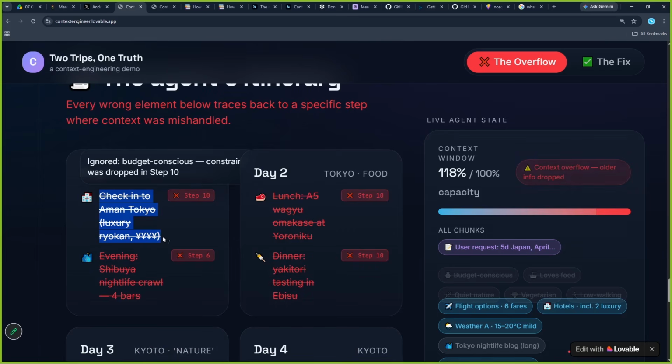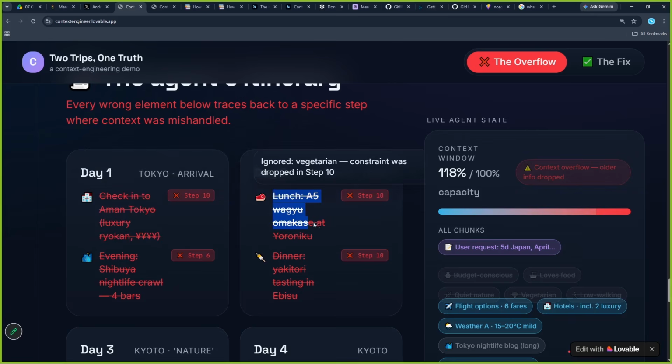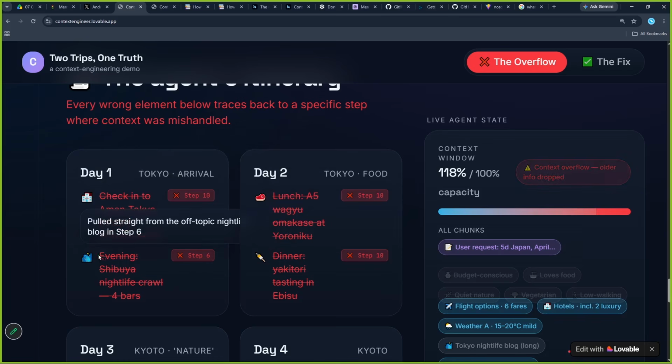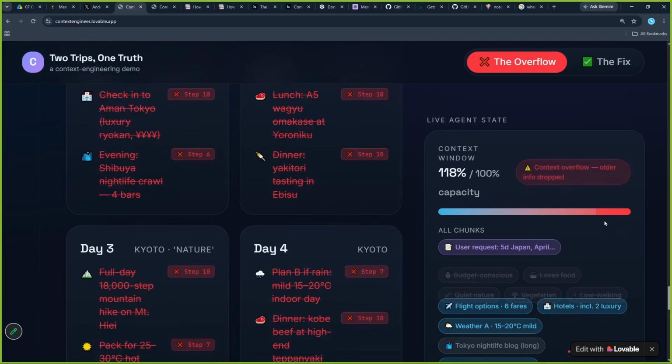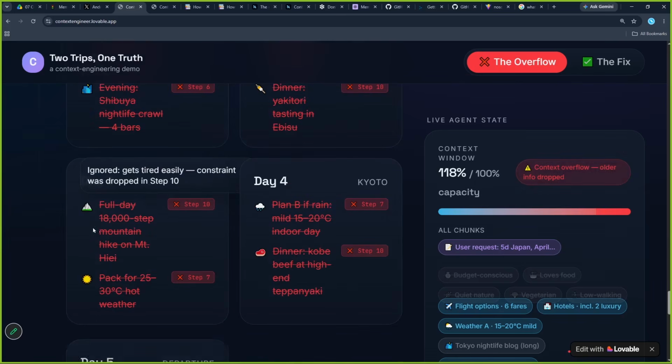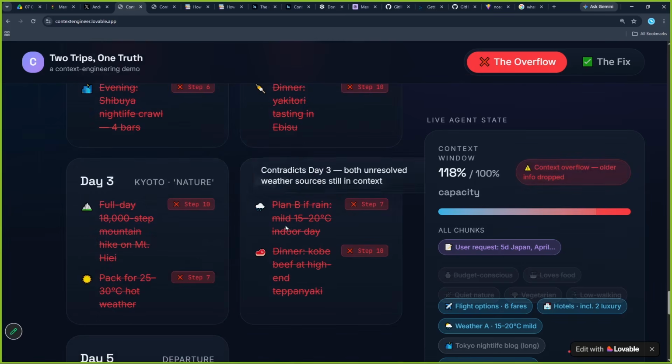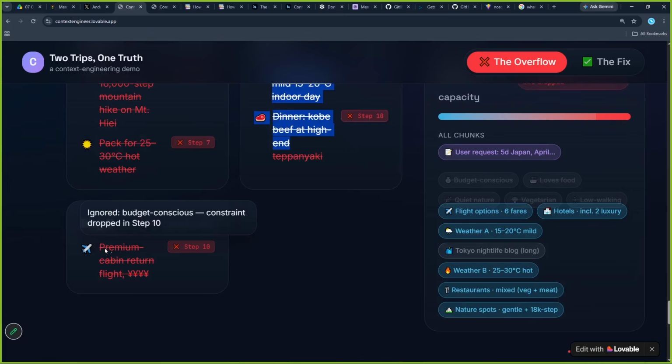Check in at Aman Tokyo, which is a luxury hotel. Lunch at Wagyu Orinoco, which is a non-vegetarian restaurant. Okay, this is a hotel and restaurant. Evening at Shibuya nightlife crawl, even though the person loved quiet nature. It totally omitted that. Then hiking, a backpack trip, a bad trip was planned, and a premium flight cabin.